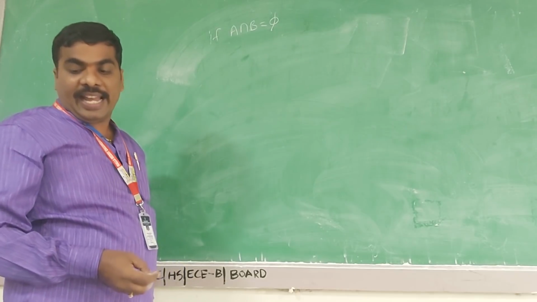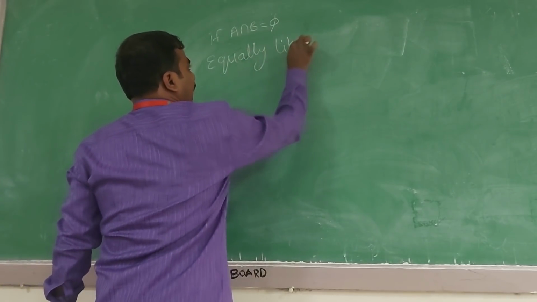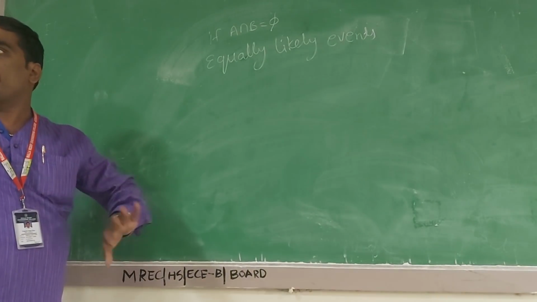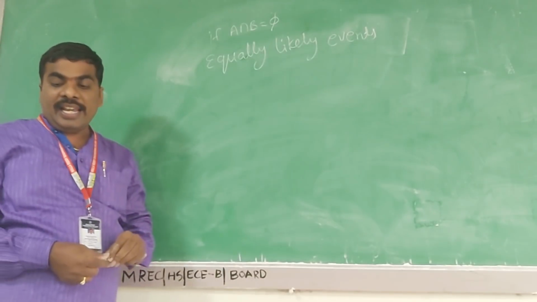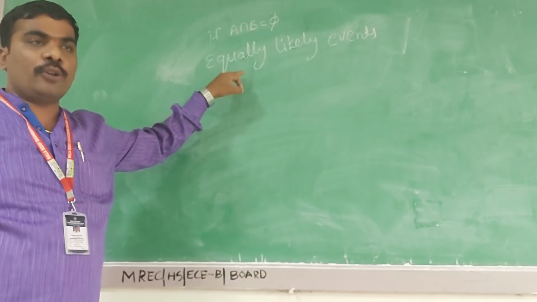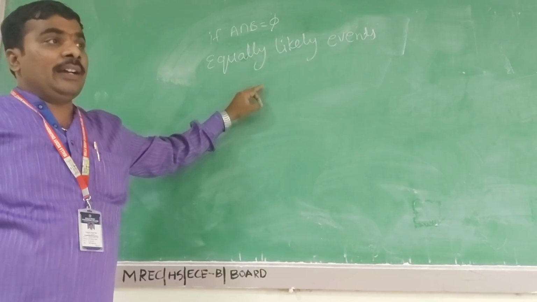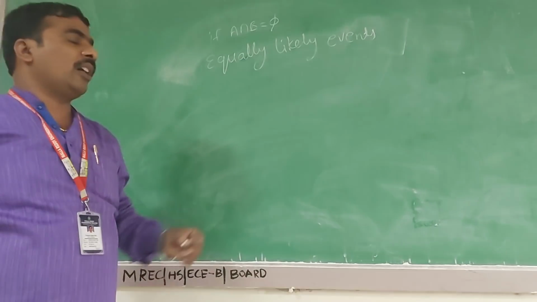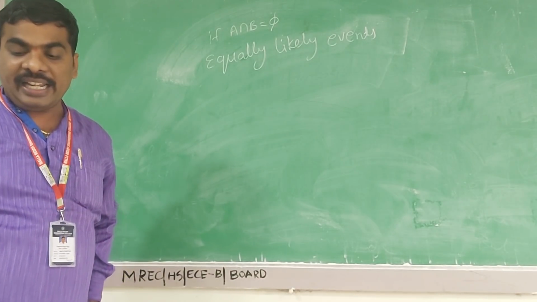Next, equally likely events. Equally likely events means that in the experiment of tossing a coin, the chance of getting a head or a tail is equal. Both head and tail are equally likely events.